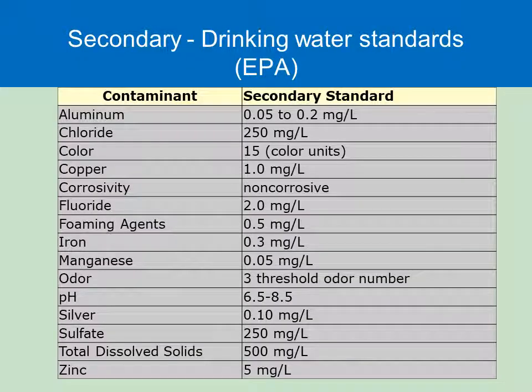And iron is very important. It is 0.3 milligram per liter. Manganese is 0.05 milligram per liter. pH is 6.5 to 8.5. Then sulfate 250 milligram per liter. Chloride, which is very important, 250 milligram per liter. Color 15, that is in color units, especially referring to Hazen color units. Color can come up to a maximum of 20, so allowable is 15. So these are the various drinking water standards.